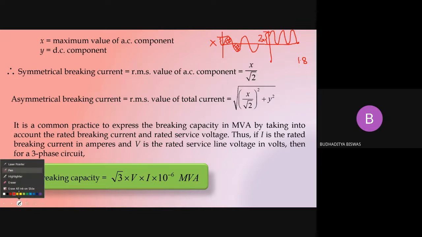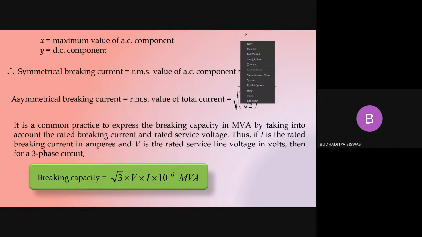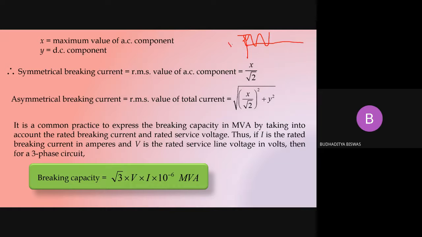So the maximum value may be 1.8 times whatever is in the symmetrical current.